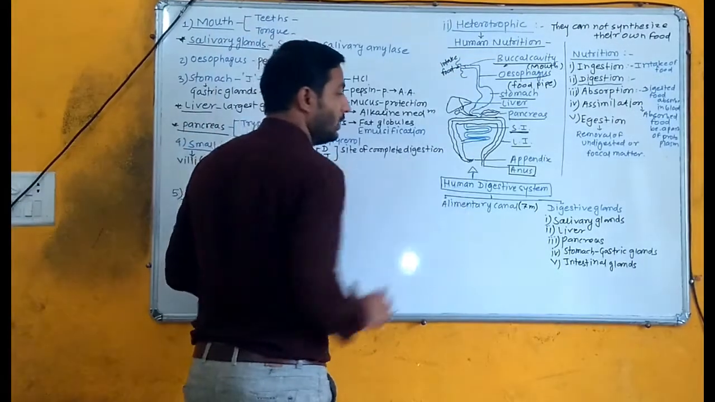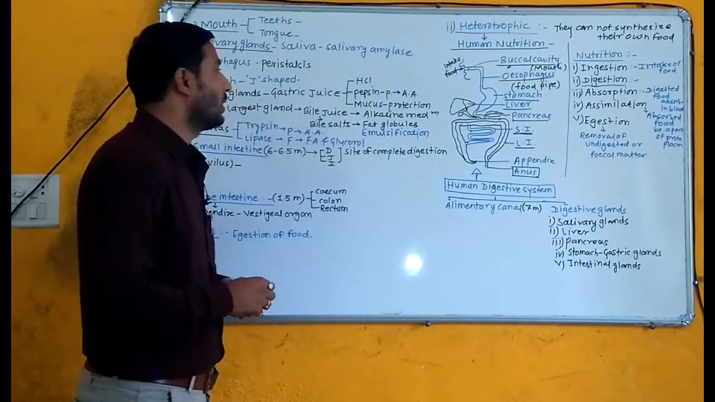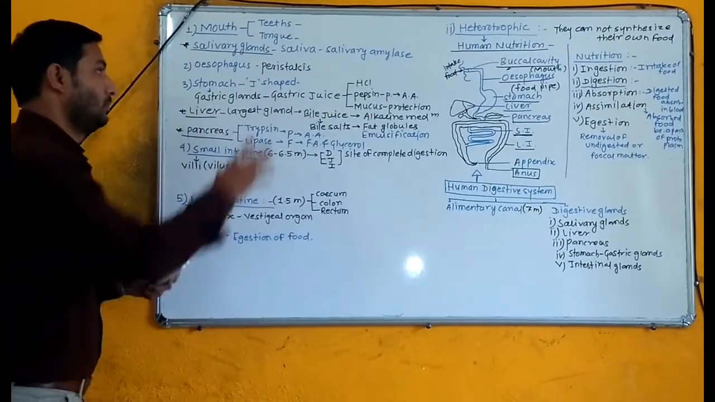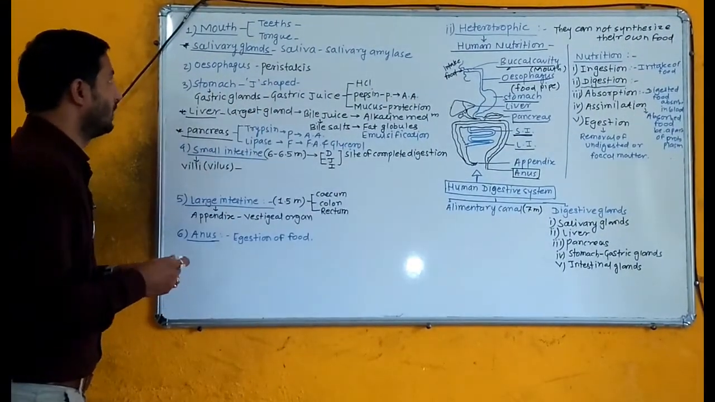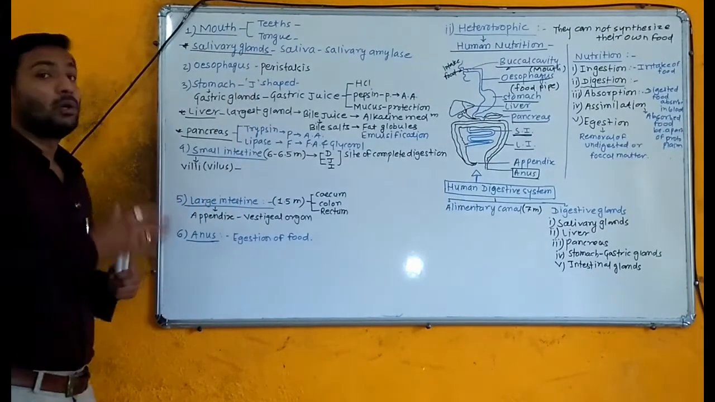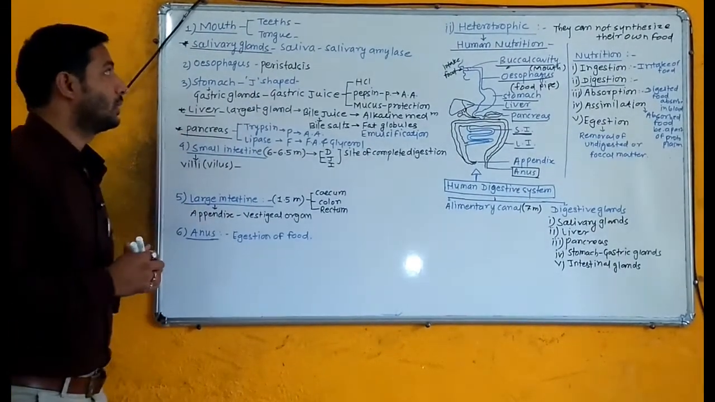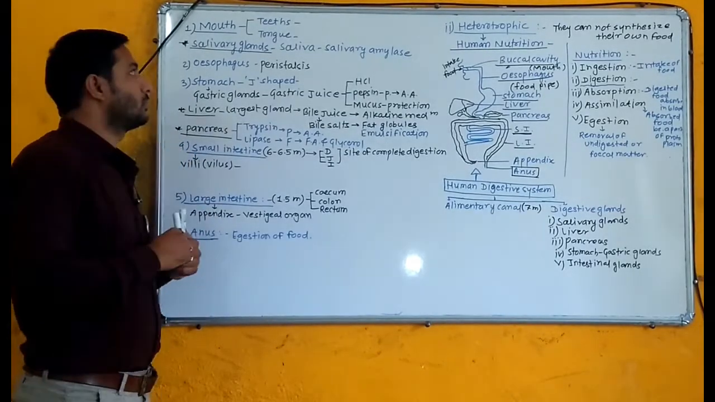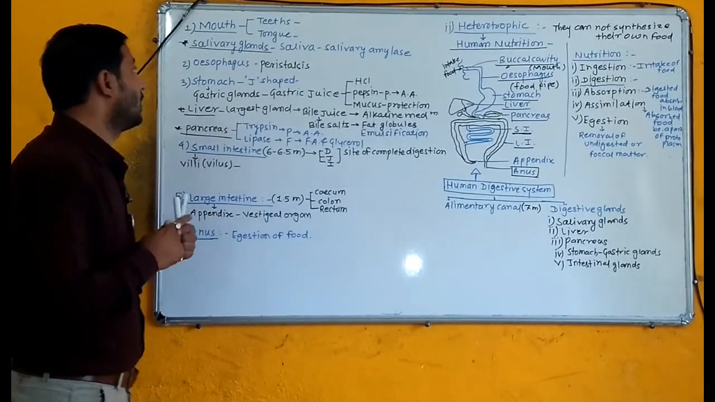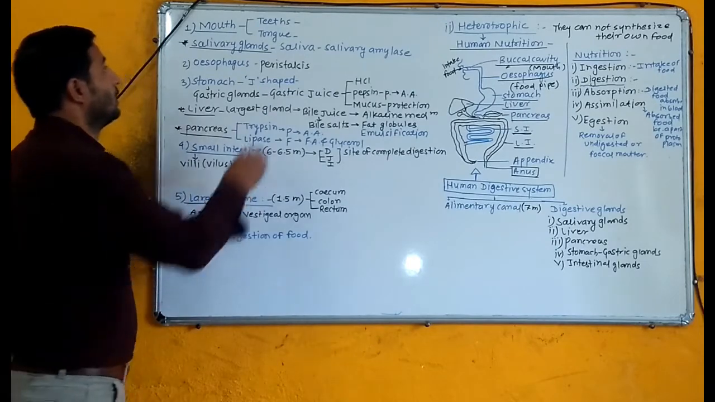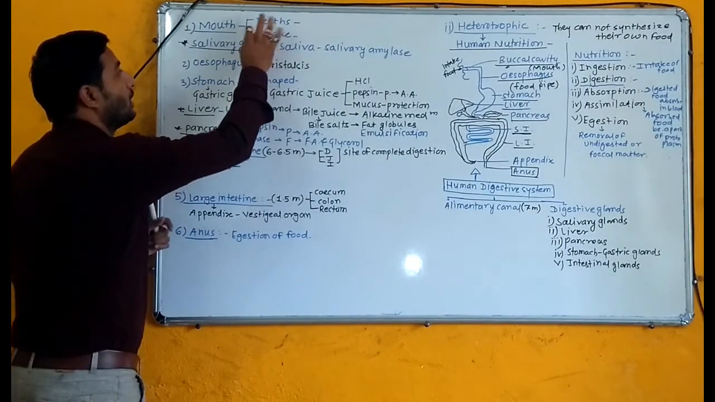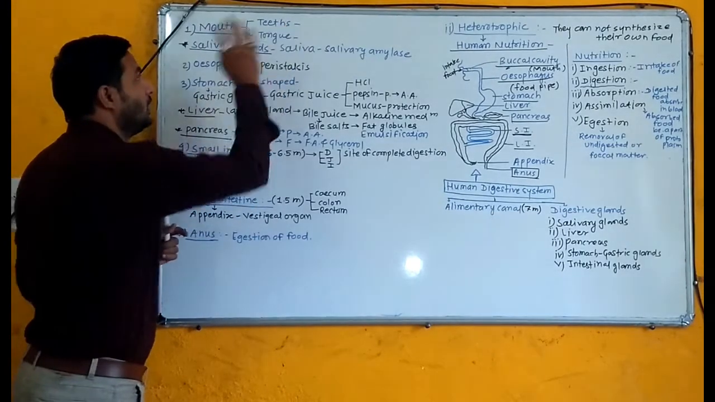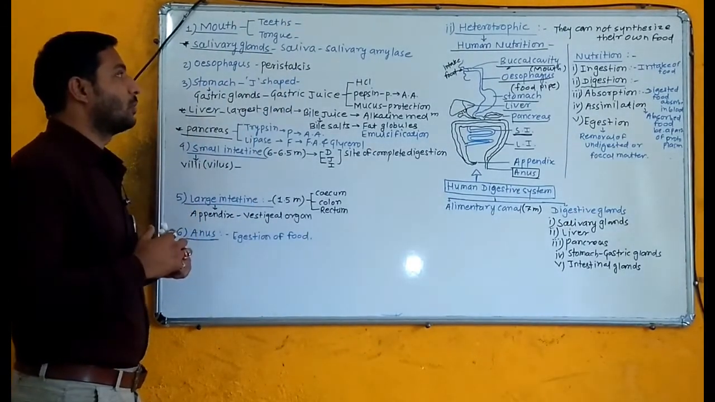This is our digestive system. Here our digestive system starts from the buccal cavity or mouth. Mouth is a transverse slit, which is bounded by our lips. Now, teeth and tongue come under the mouth or buccal cavity. Teeth and tongue are there in our buccal cavity.